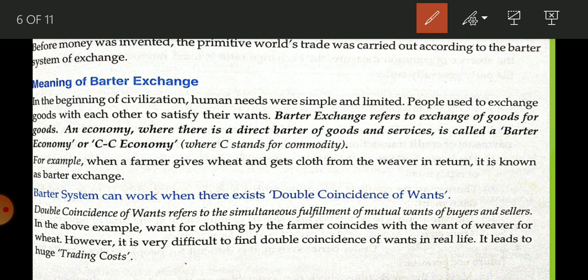If this condition of double coincidence of want is not fulfilled, then there is no possibility of barter exchange. So there is trading cost. Trading cost is related to what? You have to wait for that person. Okay, and next is selling cost.